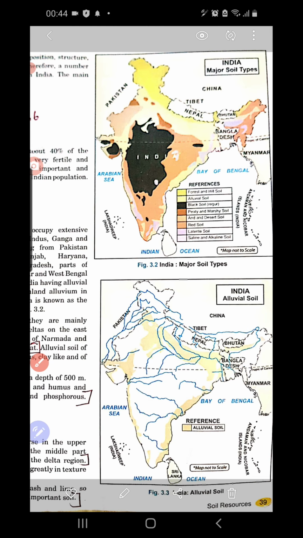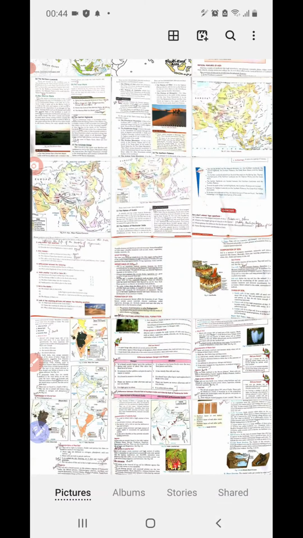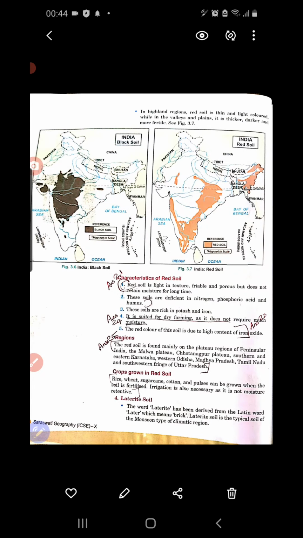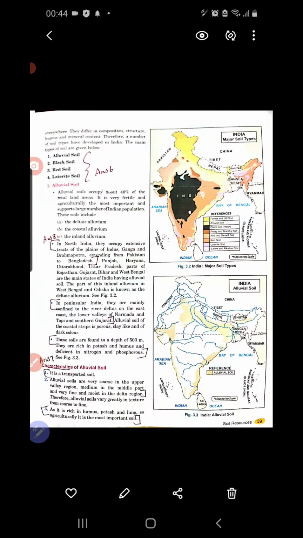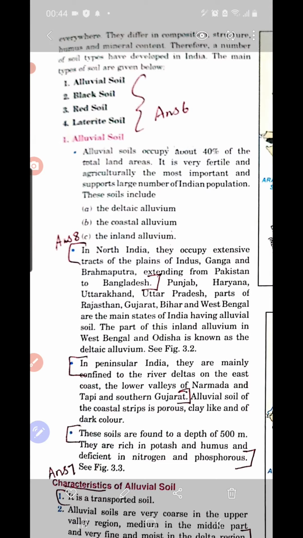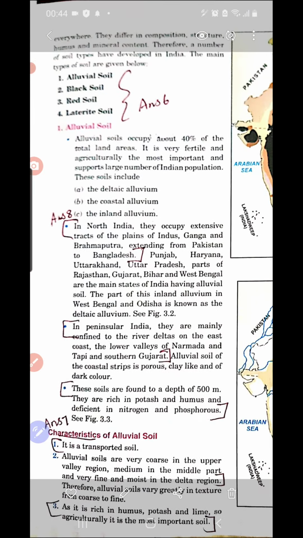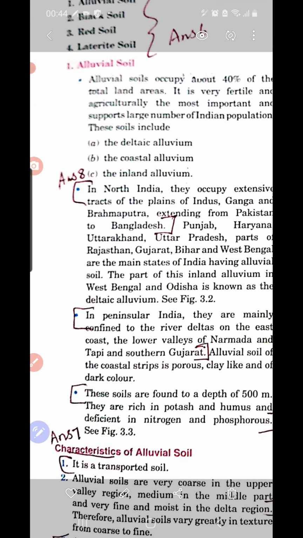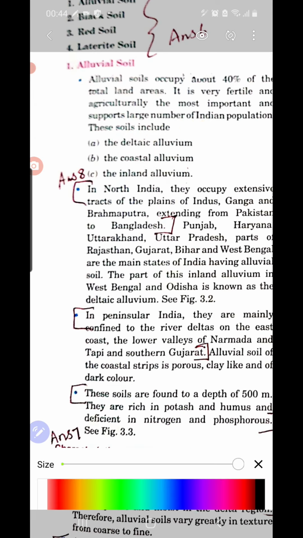You have to study the characteristics of alluvial soil and the different types of alluvial soil. First of all, you have to study in which regions this soil is found, and write the names.